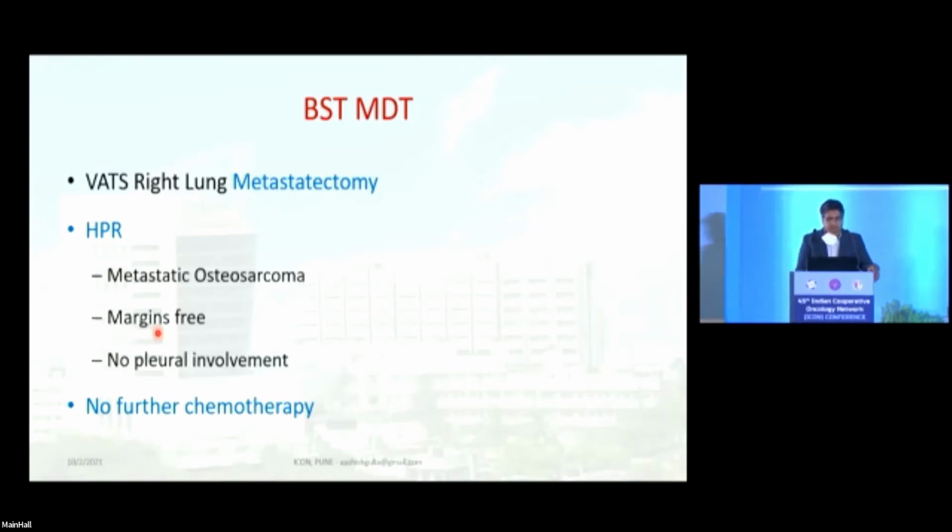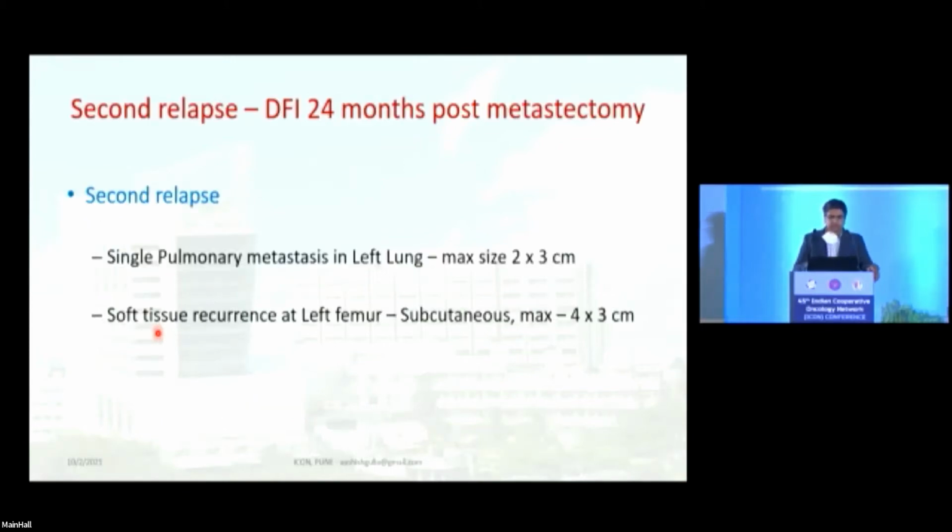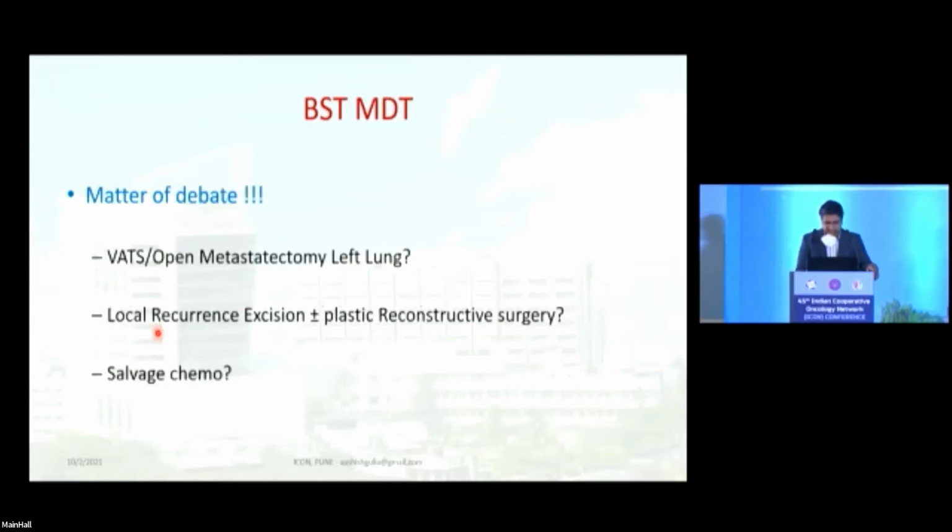Patient again did pretty well. For 2 years from this time, and post 2 years from the metastectomy, not from the completion of the index treatment, so that's about now 3 years now, patient had second relapse, and this time patient had relapse at 2 sites, local as well as distant. Though the disease burden was small, he had a solitary pulmonary lesion, which was about 3 centimeters in size, and a subcutaneous soft tissue local recurrence, which is about 4 centimeters in size.